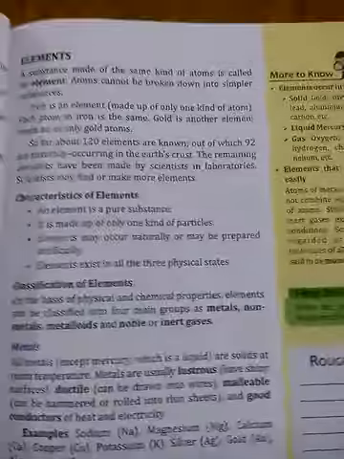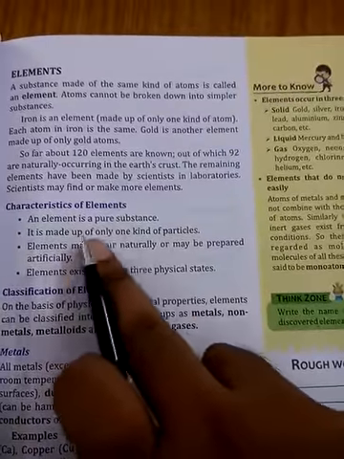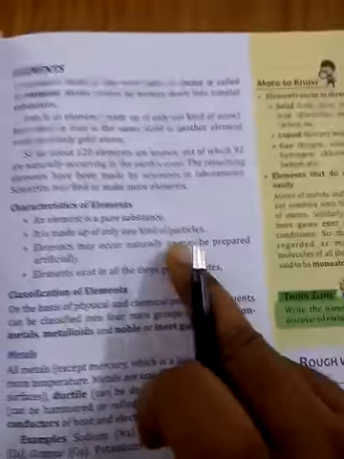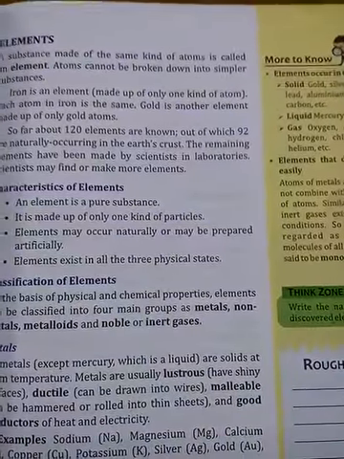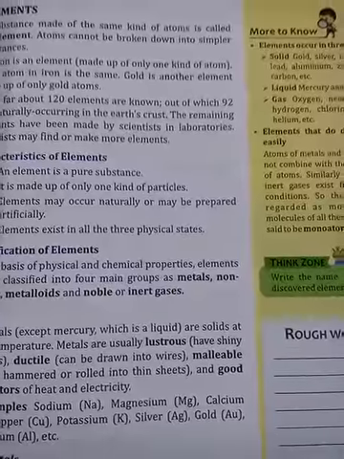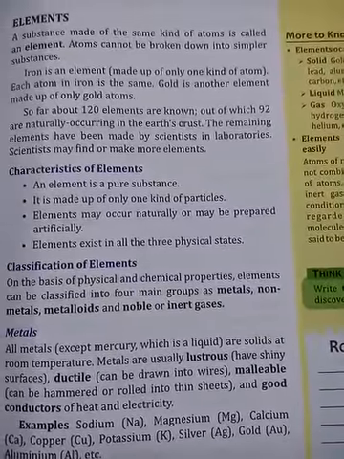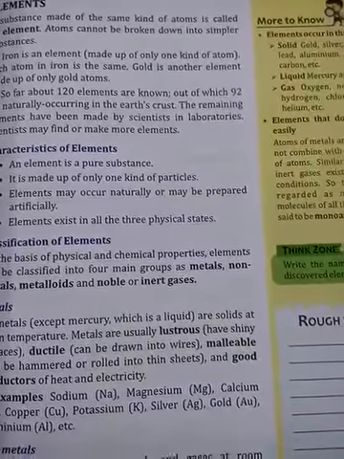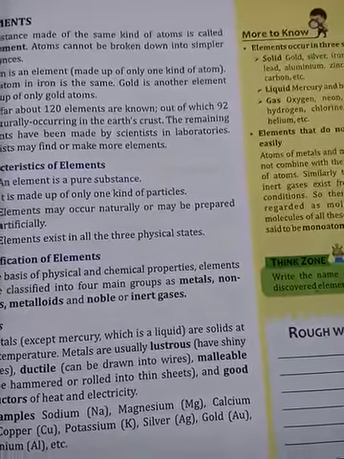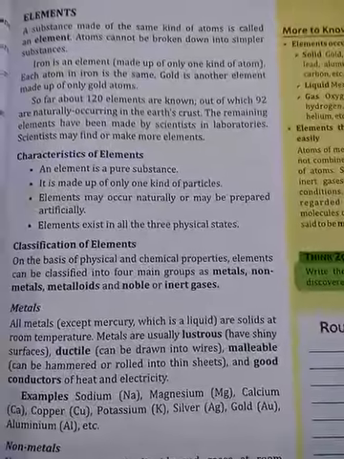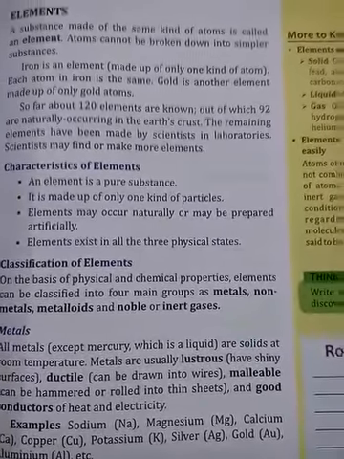Now, characteristics of the elements. An element is a pure substance. Why is an element a pure substance? Because it is made up of a single kind of atom, and elements can be represented by a formula. For example, hydrogen, oxygen, nitrogen, sulfur, phosphorus, potassium can be represented by a chemical formula.